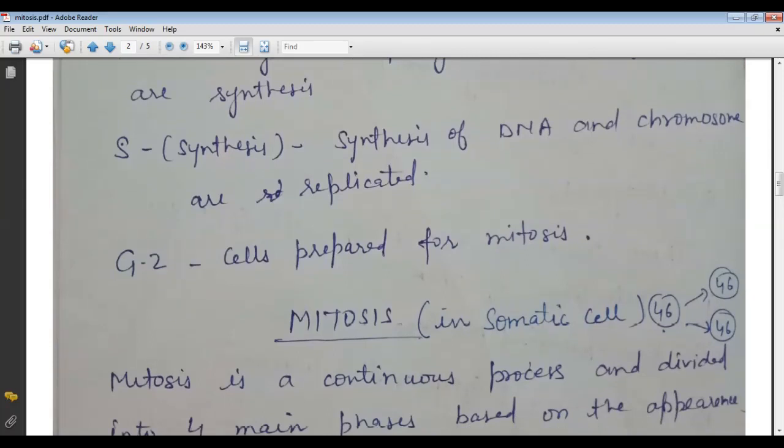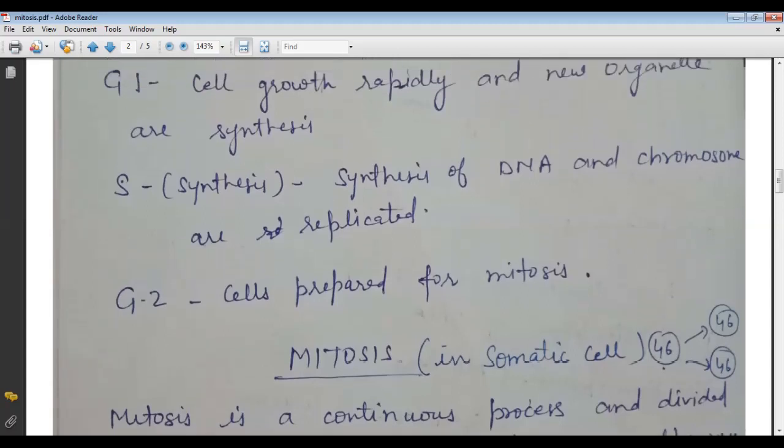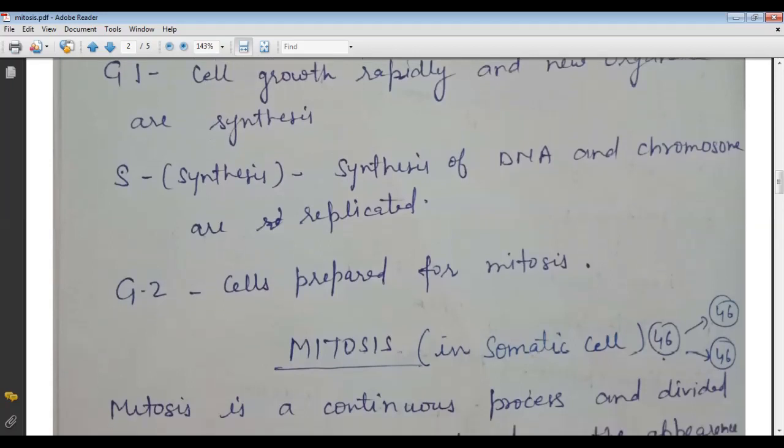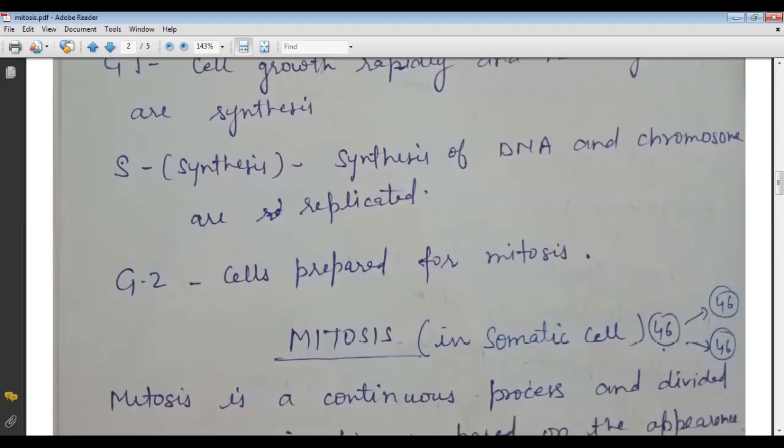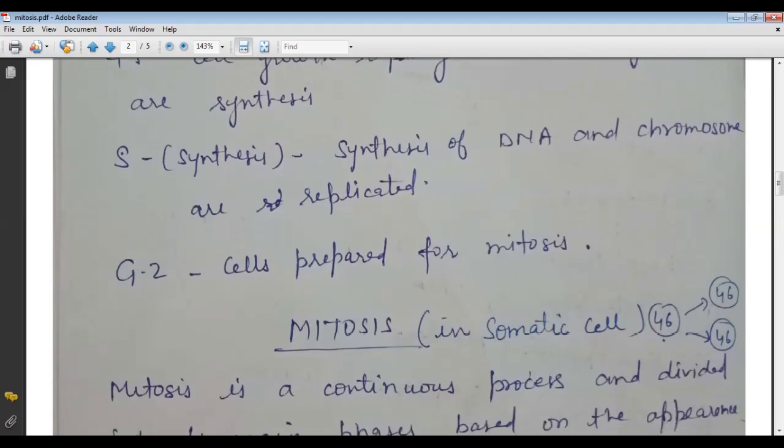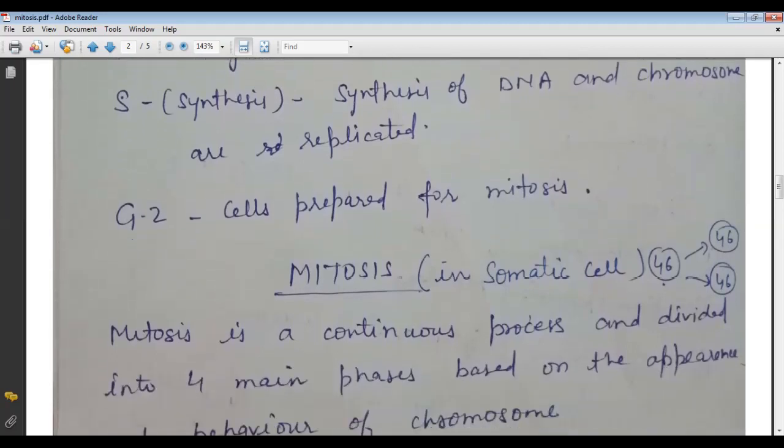Okay, so here are the three steps of the interphase stage. First one is the G1, where the cell grows rapidly and the new organelles are synthesized. Second is the synthesis, S, where DNA is synthesized and the chromosomes are replicated, and G2, where the cell is prepared for mitosis.